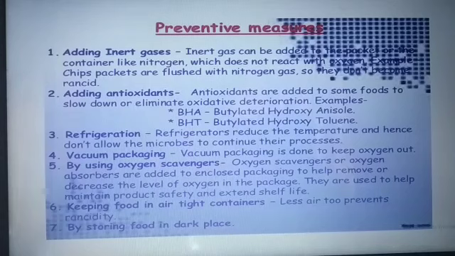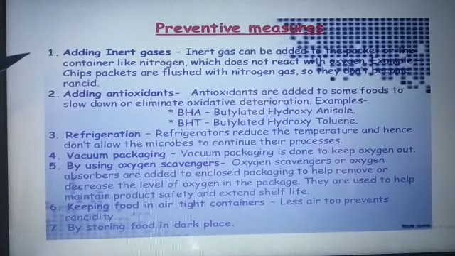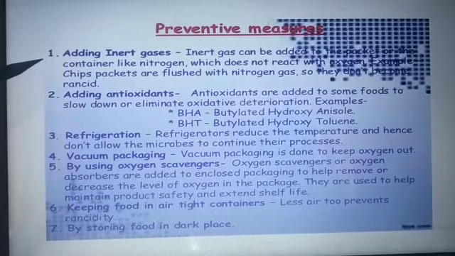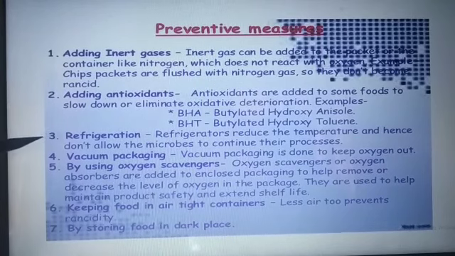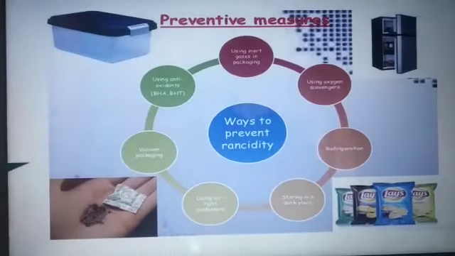So what are the preventive measures? Use an inert gas. Normally in chips packets we flush nitrogen in order to keep the chips crispy and tasty, because if you don't add it, it becomes rancid. Using antioxidants, refrigeration, sometimes vacuum packing, using an oxygen scavenger, or keeping it in a dark place. So this is how we prevent rancidity.